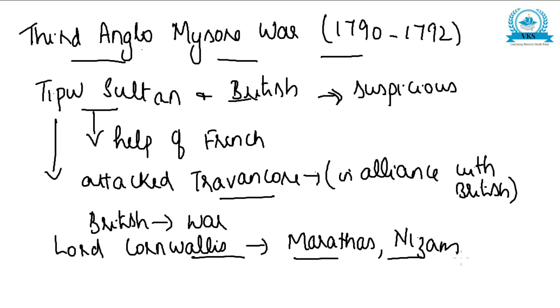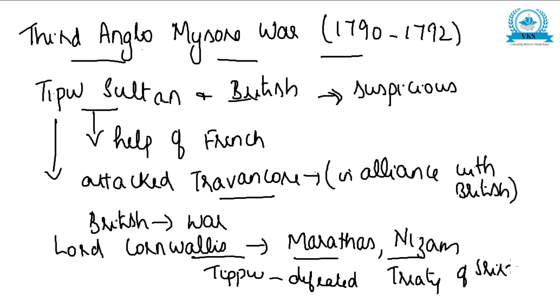So these three together went against Tipu. And Tipu was finally defeated, and the war came to an end with the Treaty of Srirangapattanam.